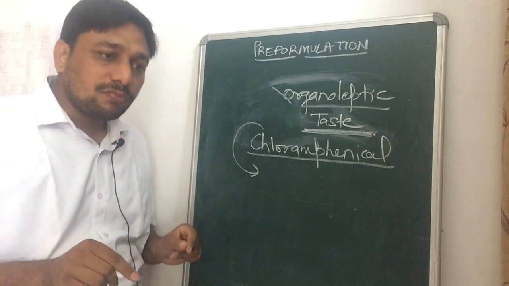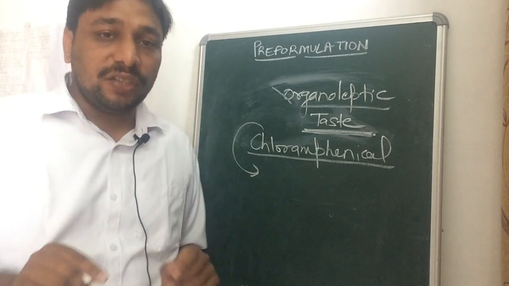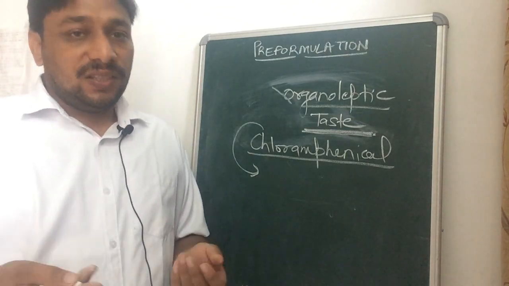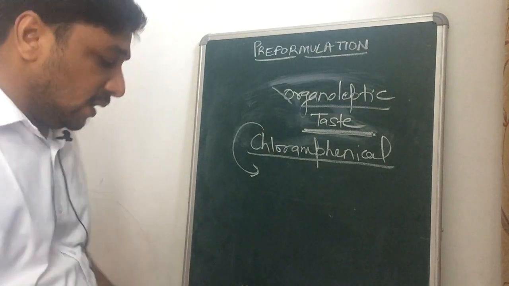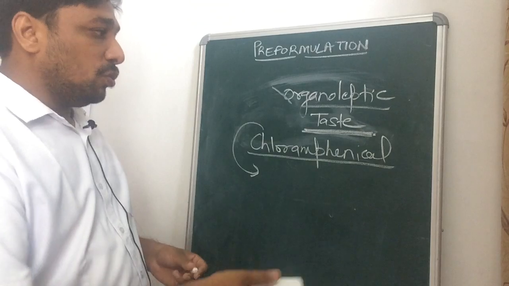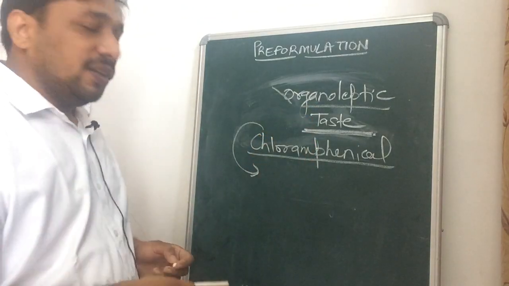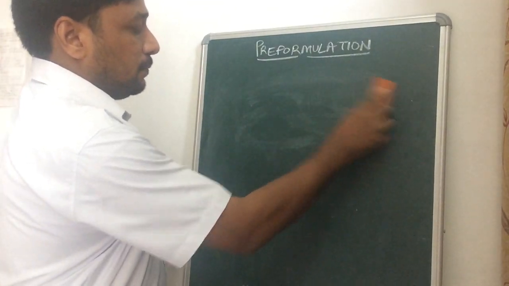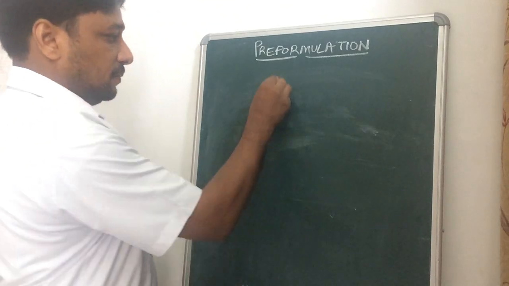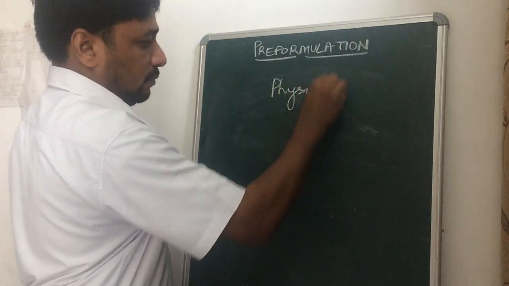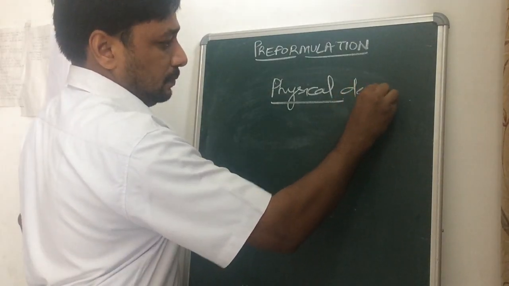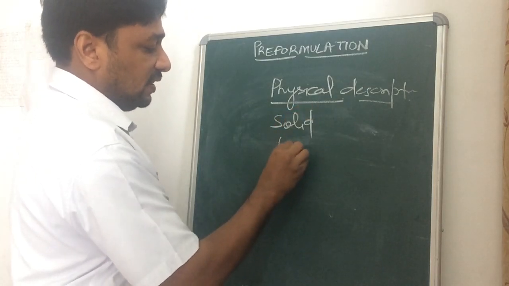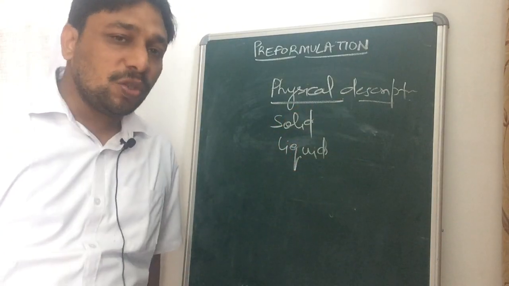So we have to study these properties of the drug for making a good dosage form, a good formulation, a safe, effective and stable formulation. There is another property along with the organoleptic properties, that is physical description. Physical description, as the name shows, is the nature of the drug. The drug is solid in nature or the drug is liquid in nature. That will also affect the formulation strategy.